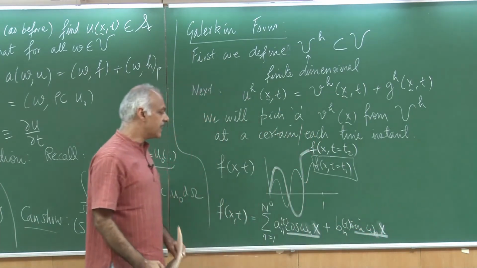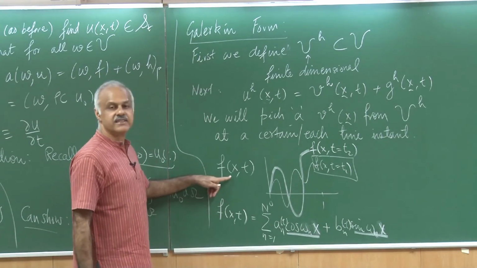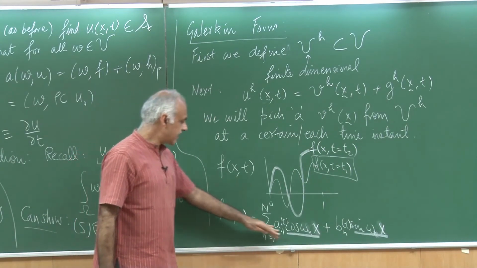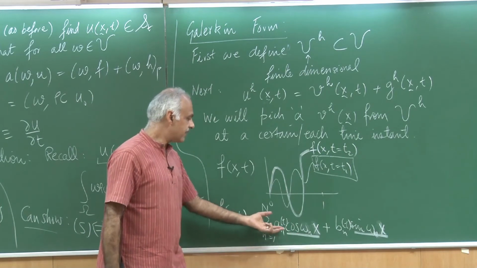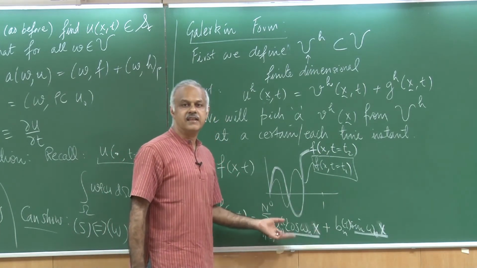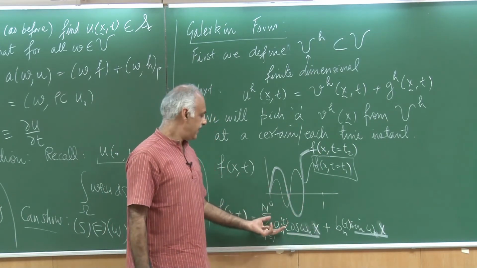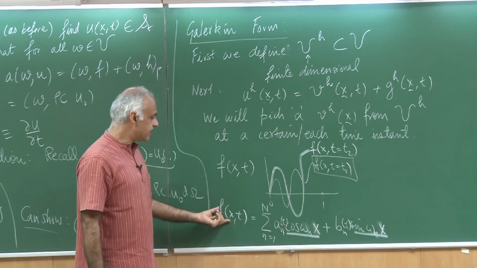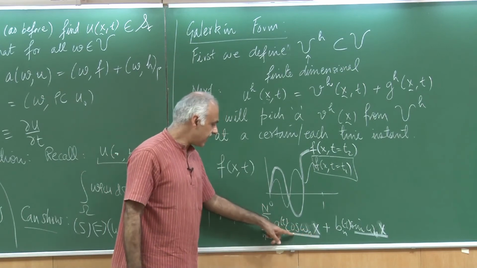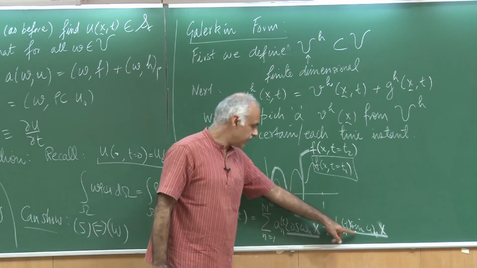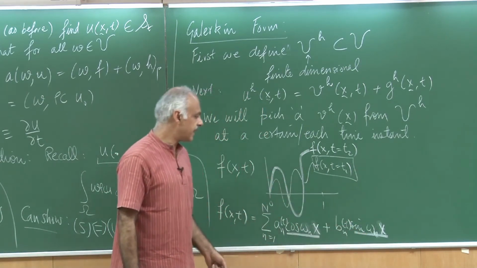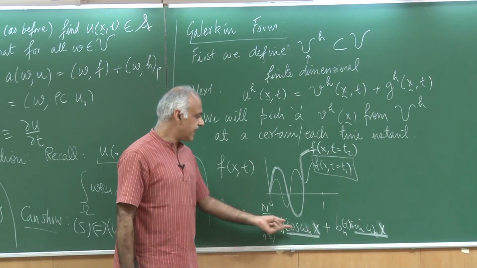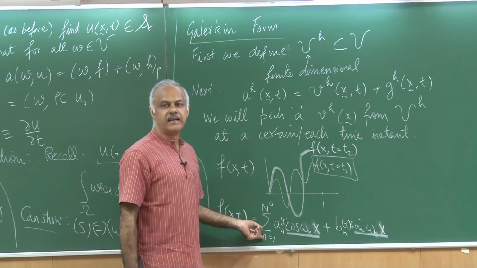So, what I have done is that a time dependent function at each time instant can have a certain set of coefficients. At another time instant it has yet another set of coefficients. So, the function itself is written in terms of these eigen functions cosine omega n x and sine omega n x, but the coefficients a n and b n depend on time.